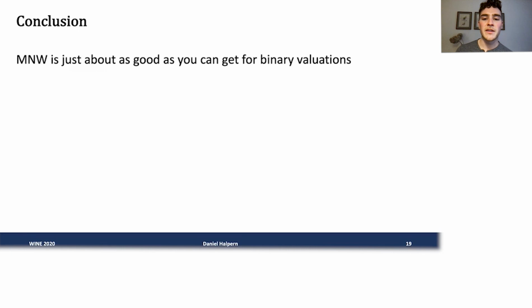So I'll wrap up here. I'm going to say that these maximum Nash welfare allocation rules are just about as good as you can get with binary valuations, where we're very happy with the properties they satisfy. Of course, there's still room for a little bit of improvement.